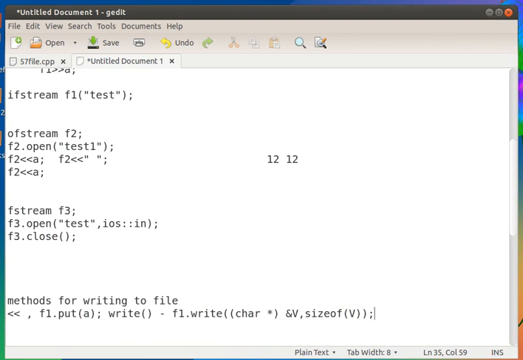So v is an object of a class. Then f1 dot write, we have to typecast it to a character array. Okay, then this is the syntax for writing an object to a file. And actually we will not be using this object writing, because it will be a bit complicated. Object writing means we have to read it back using the object name only.